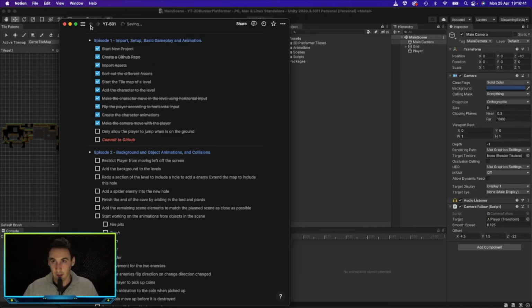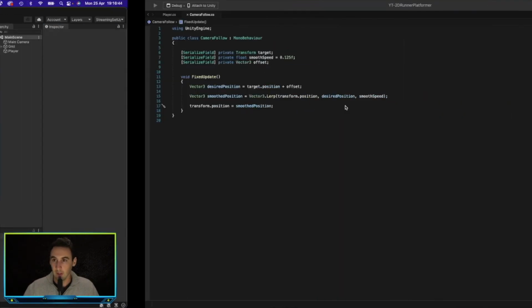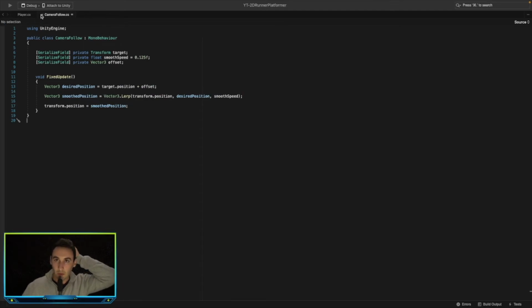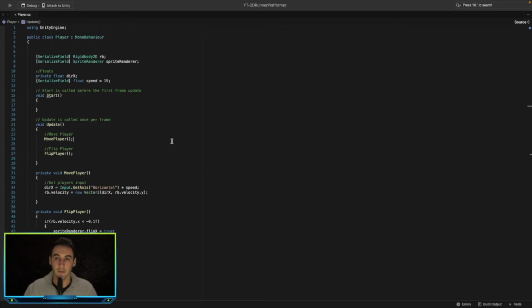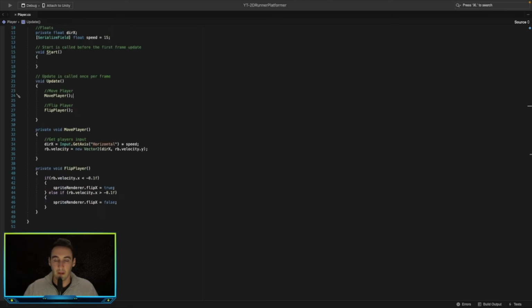Let's go ahead and sort out this jump. Alright, let's go back to the player script. We can save and close that because we're done with it. So let's go ahead and jump. What we want is, if the player is moving and the controller presses the spacebar, we want the player to jump up slightly and then obviously fall back down onto the ground because of gravity. So let's go ahead and do this.